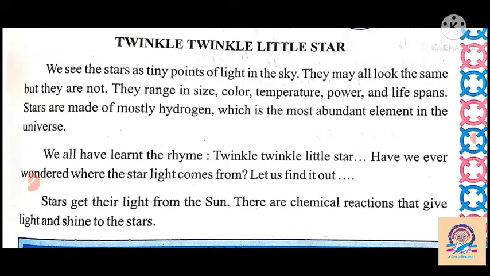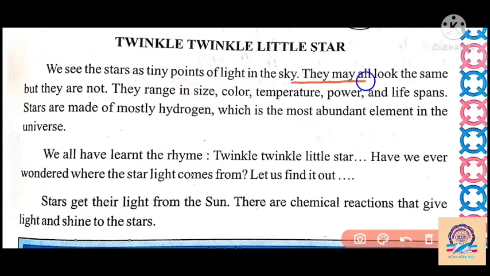So here in this lesson, today's topic is Twinkle, Twinkle, Little Star. We see a star as a tiny point of light in the sky. If we look at the sky, we can see millions of stars, but the stars are very far from us, so a star looks like a tiny point of light. It is a dot of light we can see.